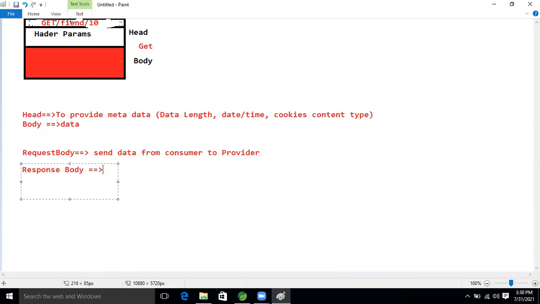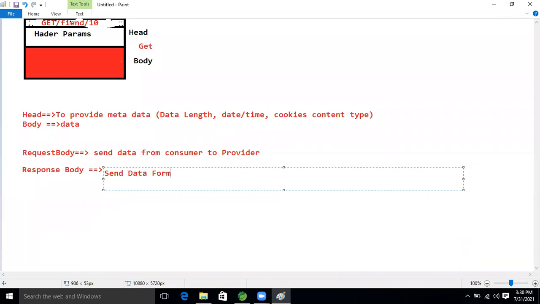That means we send data from the producer, from the provider, to the consumer. Now clear, guys?